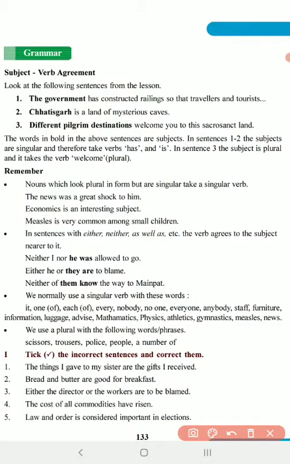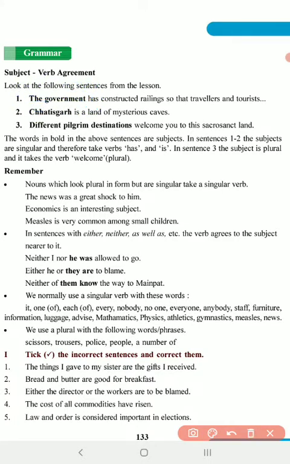Now here the same thing is applicable, but sometimes the subject need not be one word. It could be a group of words. We can call them a phrase. So whatever it is, you have to see exactly where the primary subject is.